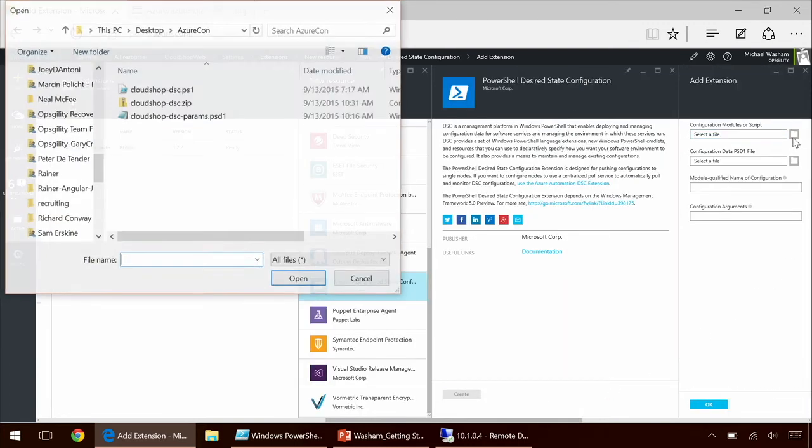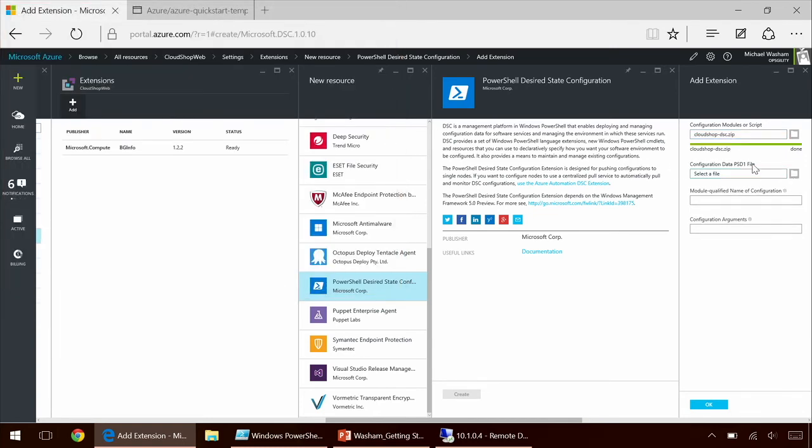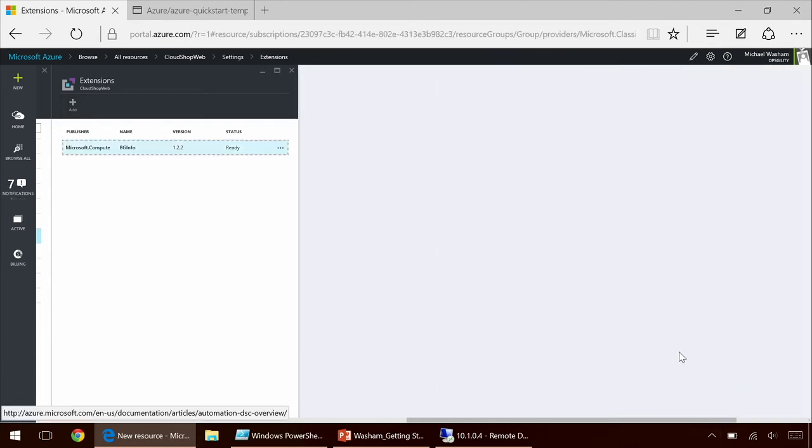So I'm going to go ahead and browse to the script file that I just showed you. I already have it packaged up in a zip file. And browse to the parameters file that tells which file share to pull the application from. And the last thing I need to do is specify the name of the module within the script to execute. And that is cloudshop-dsc.ps1/cloudshop. And once I press OK, that script will automatically be uploaded to Azure, deployed to the virtual machine, and executed on. So in about 10 minutes, we'll have a working web server. So that's one key aspect of automation that we should see.